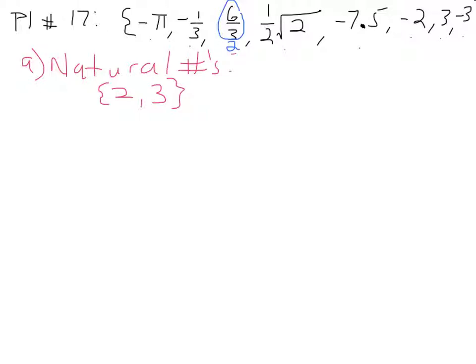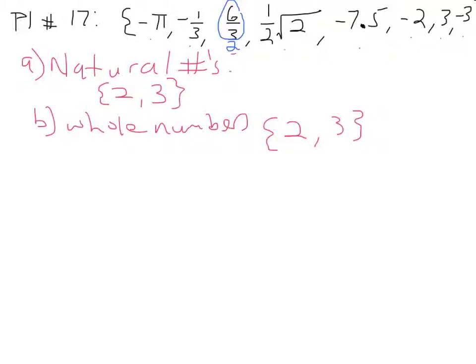Then it asks for whole numbers. Well, whole numbers are natural numbers and 0, right? And we don't have a 0, so our whole numbers are our positive integers, 2 and 3. We don't have a 0 in there, so we don't add anything to this group.